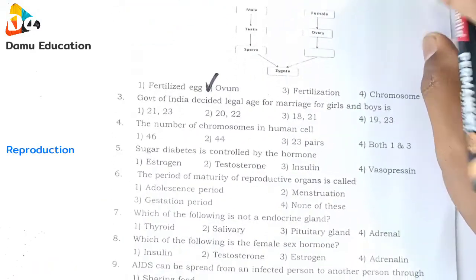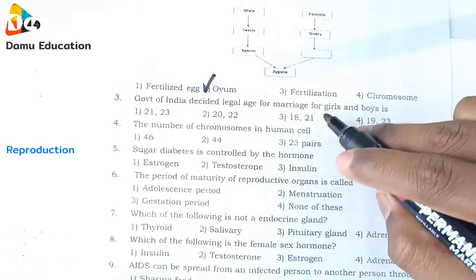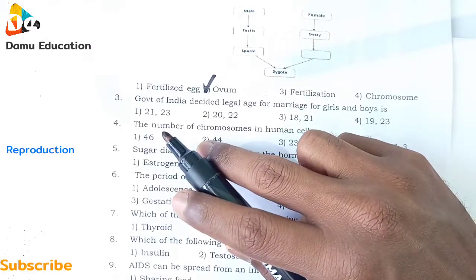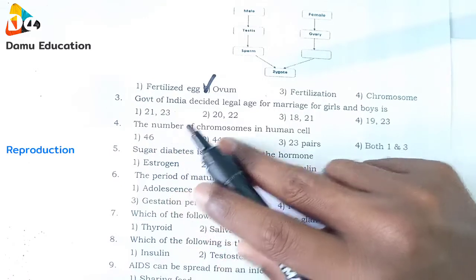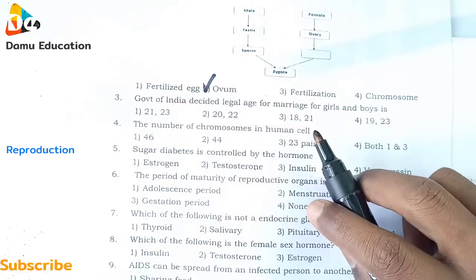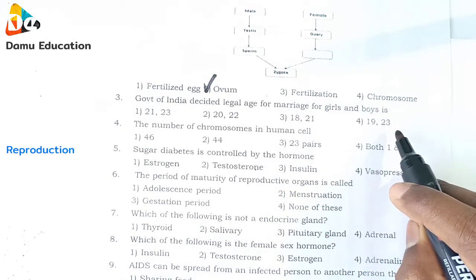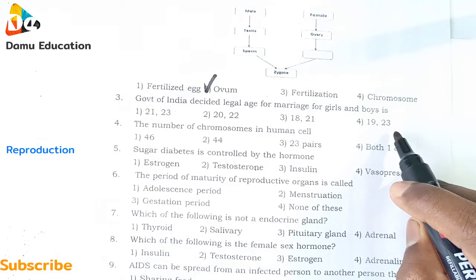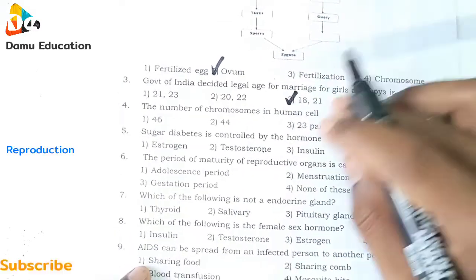Next, the third one. The Government of India decided the legal age for marriage for girls and boys is: 21 and 23; 21 for girls and 23 for boys; 20 for girls and 22 for boys; 18 for girls and 21 for boys; 19 for girls and 23 for boys. So we know the legal age is option 3, 18 for girls and 21 for boys.